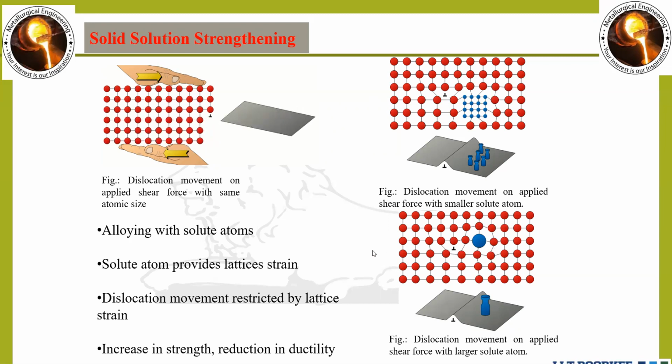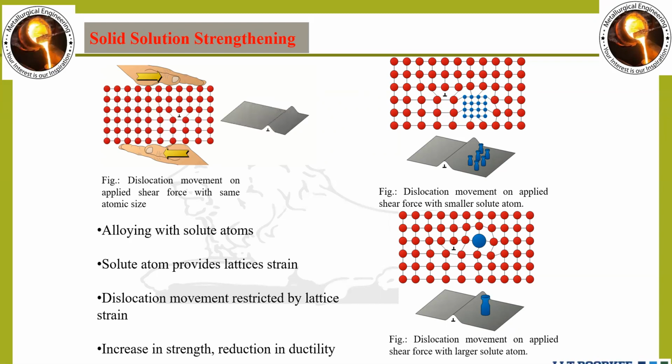Okay, so this concept is clear. Now further we will go. What exactly do we have to do? The relation is this: the larger the size of the solute atom, the more stress field or strain field is generated by these atoms in the metal matrix, and due to that we find the material more strengthened. Generally we gain strength, but somewhere we lose ductility from this process.